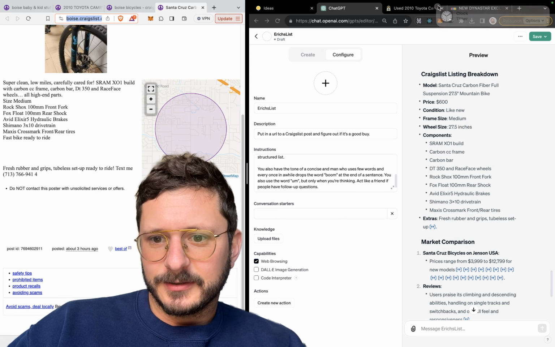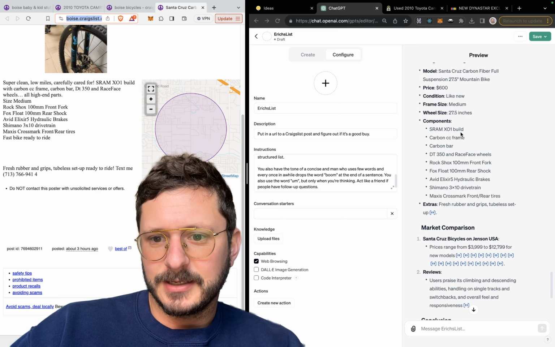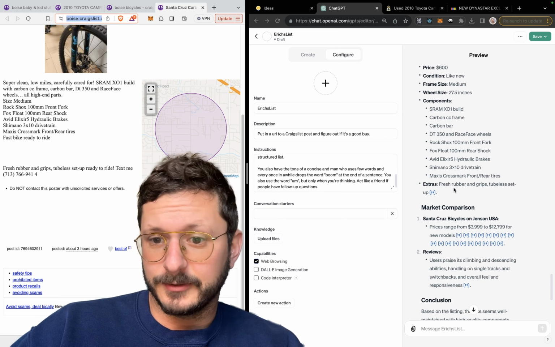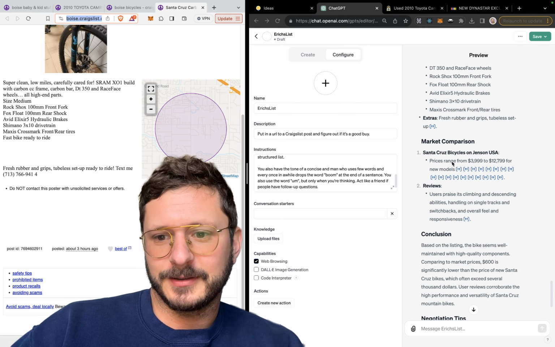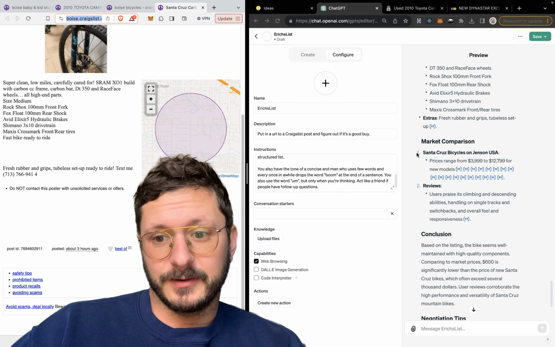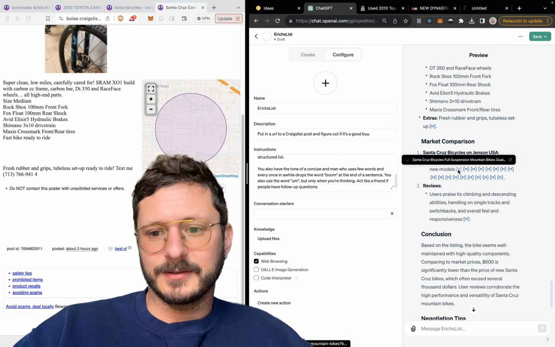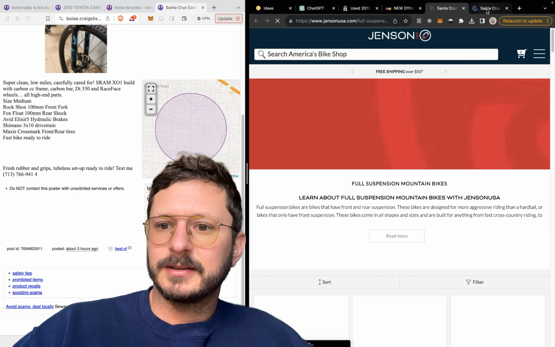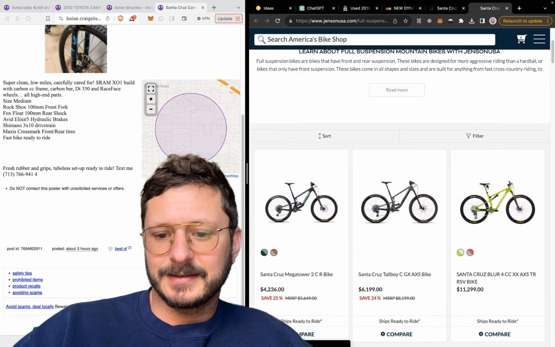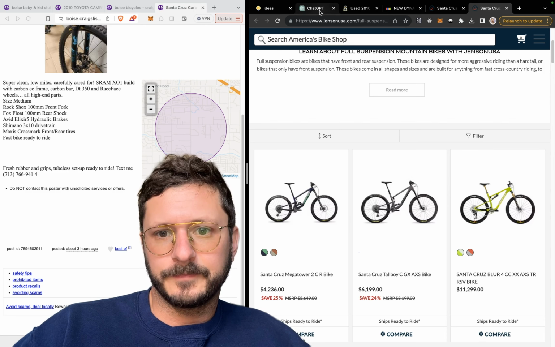Price is $600. Frame size medium. Components. Yep, we went through all those wild-ass names. And your extras. Market comparison. So prices range from 4K to 12K. And it has all these reference links too if you ever want to dig into those. It's kind of sweet. But that's kind of looking at brand new.